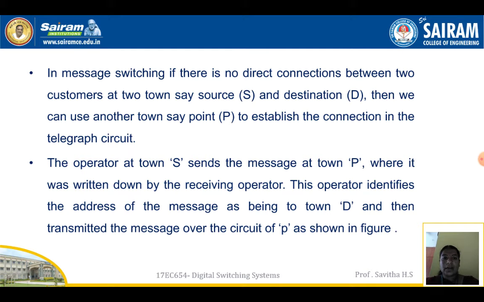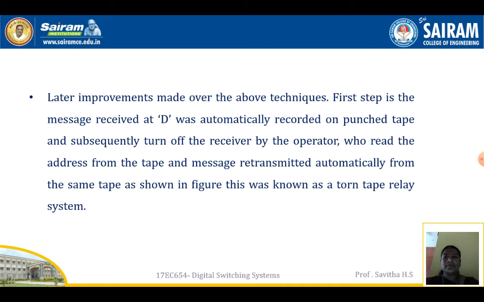The operator at town S sends the message to town P, where it was written down by the receiving operator. This operator identifies the address of the message as being town D and then transmits the message over the circuit P to D, as shown in the figure.